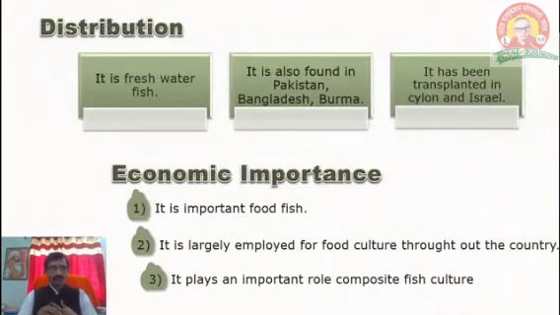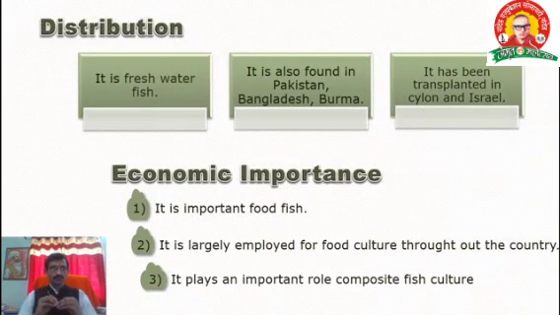Okay. Then the next one is the distribution. It is a freshwater fish. It is also found in Pakistan, Bangladesh and Burma, neighboring countries. It has been transplanted in Ceylon and Israel also. Ceylon is nothing but Sri Lanka. This is the distribution point.